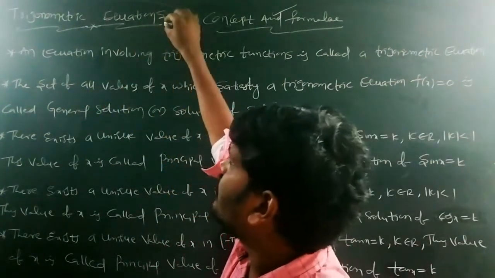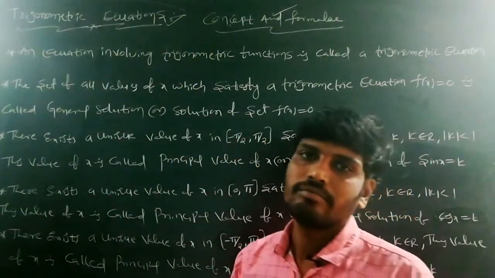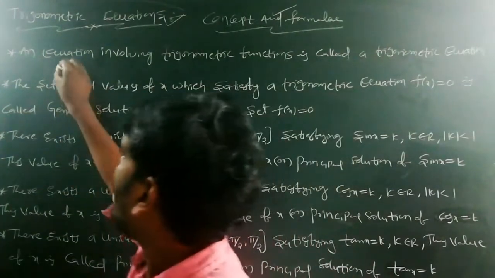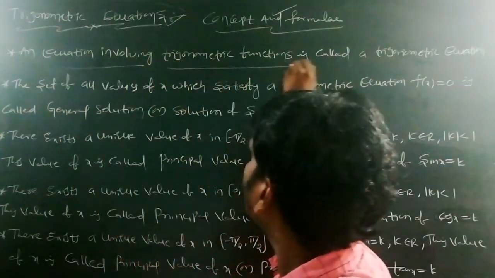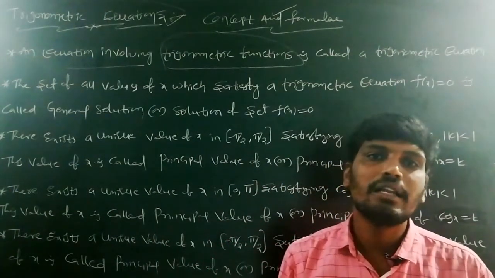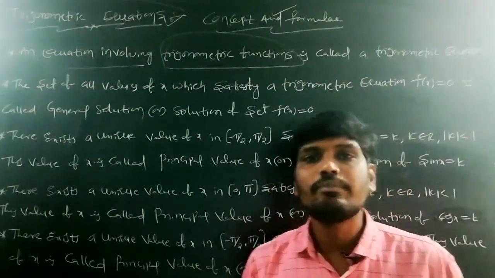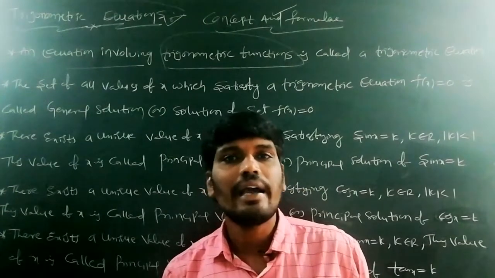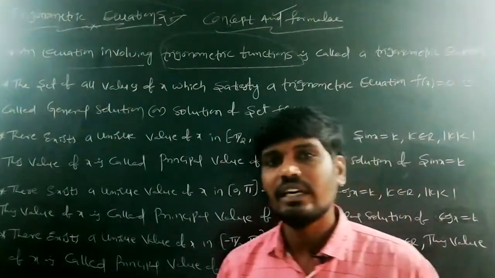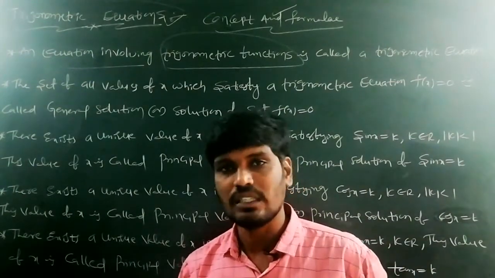Here, what is the meaning of a trigonometric equation? It is an equation involving trigonometric functions. What are trigonometric functions? Nothing but sine, cos, tan, cot, secant, cosecant. These are called trigonometric functions.